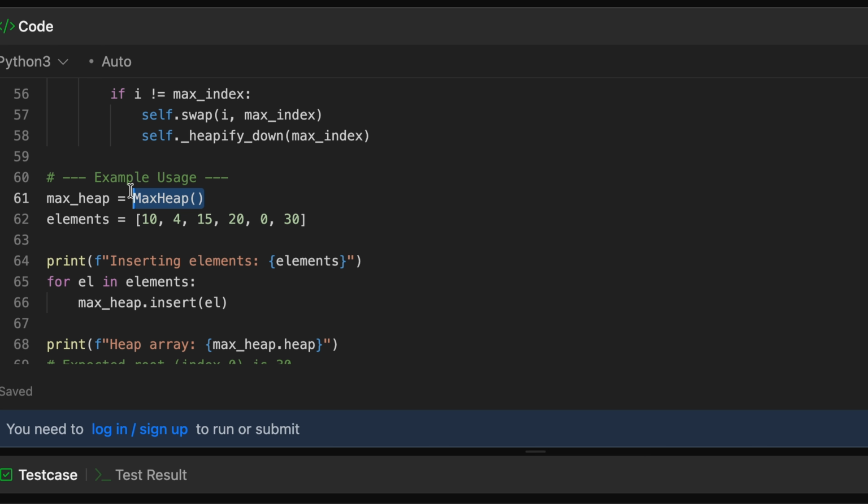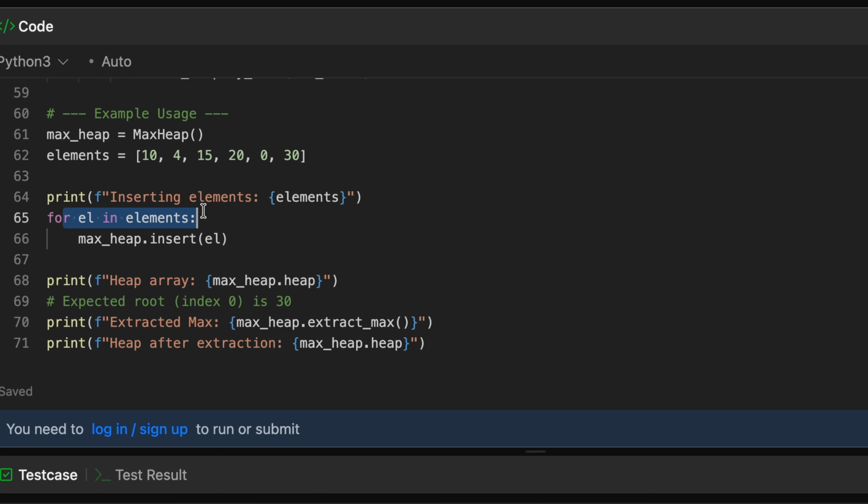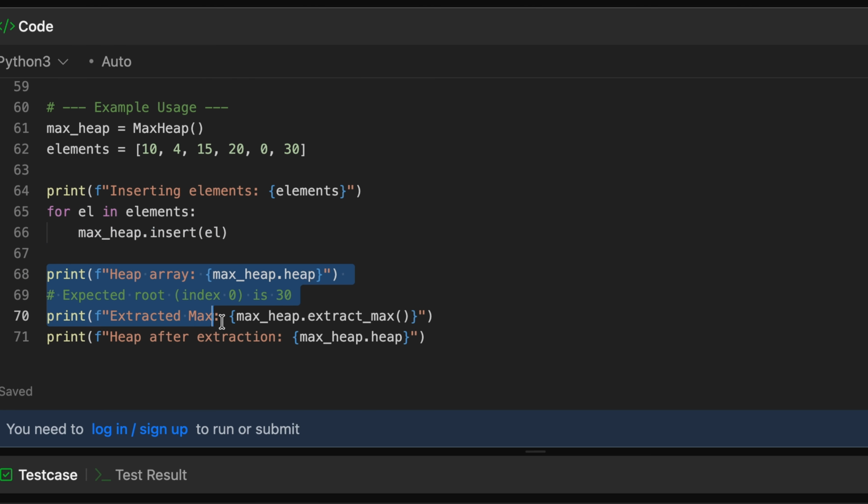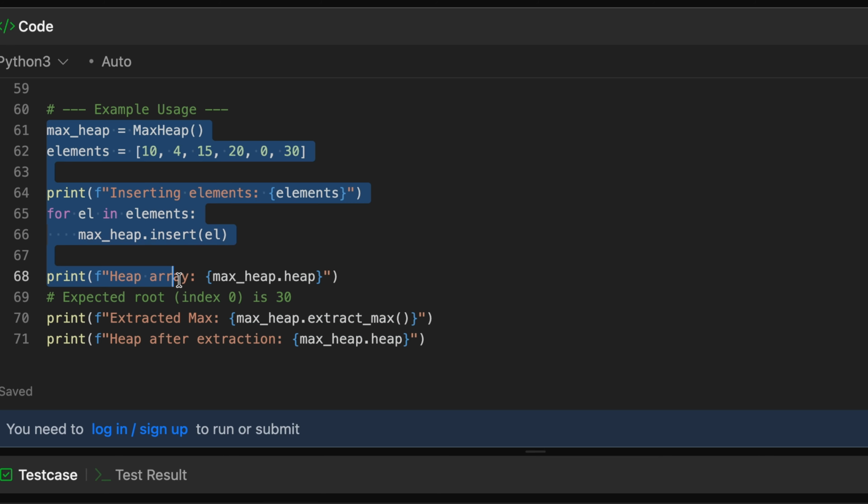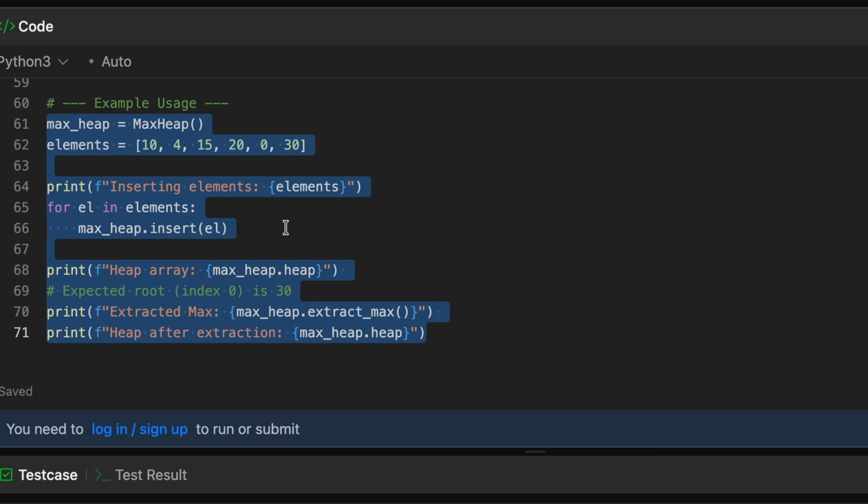And here's the code for example usage here. So you can create a max heap object, then you will have some list of elements, right? And then you can simply insert all of those elements with the help of the max heap insert function. Then you can try to print everything down if you want to. You can use this example code to test out your max heap implementation also.